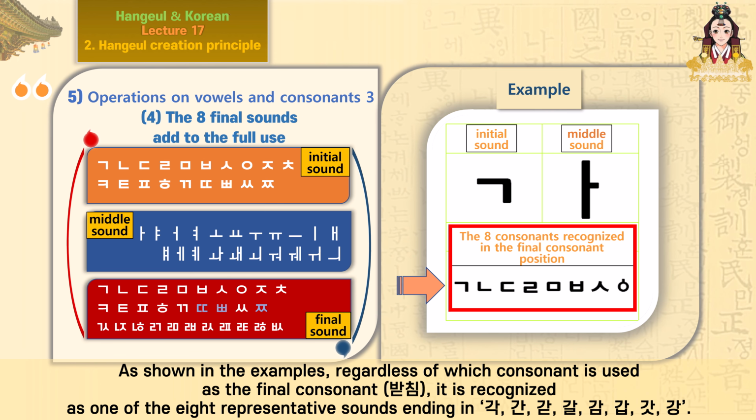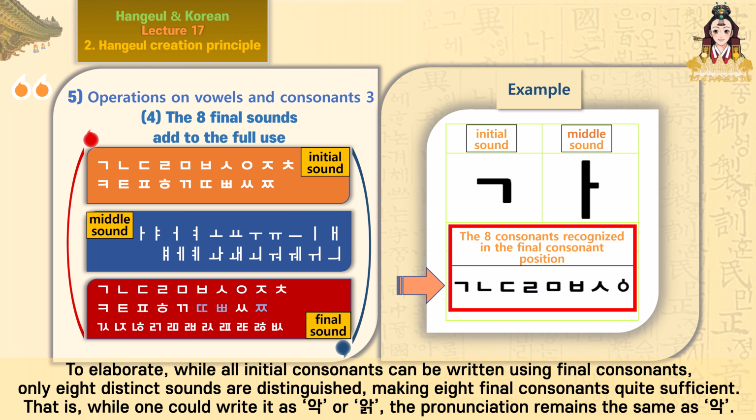As shown in the examples, regardless of which consonant is used as the final consonant, bachim, it is recognized as one of the 8 representative sounds, ending in gak, gun, got, gal, gom, got, gang. To elaborate, while all initial consonants can be written using final consonants, only 8 distinct sounds are distinguished, making 8 final consonants quite sufficient. That is, while one could write it as ak or al, the pronunciation remains the same as ak.